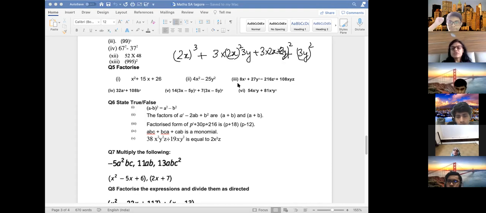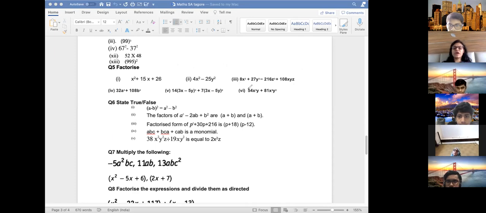Okay. But this term is not coming, we don't have x, y, z. So if we do this, how much is it? 2 2s are 4, 3 4s are 12. So this is not it. 3 3s are 9, 2 9s are 18, 18 into 3 also this. So that means it is not the a cube plus b cube formula. So what other formula can we have? This is clearly a cube plus b cube. Okay? If you take out something common from here, what do you get?